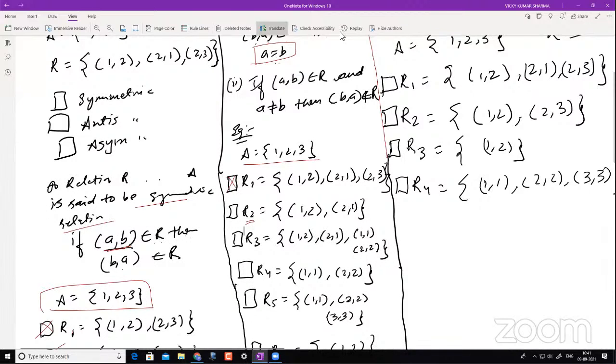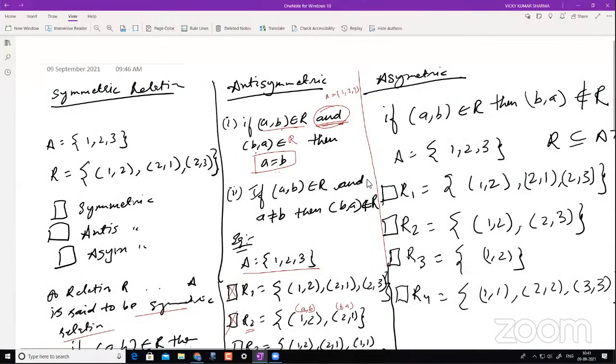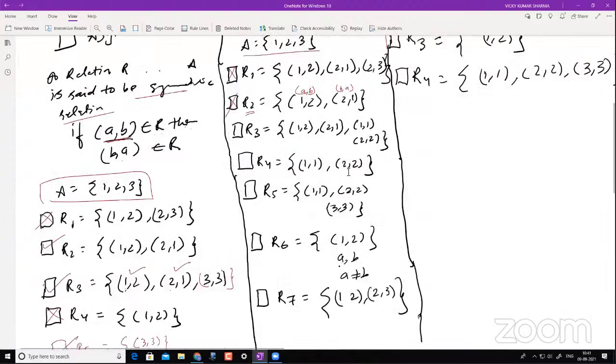No. Just put it in the chat box. R2, it's correct, is not an antisymmetric relation. Why? If this is my A comma B, then I have B comma A as well, right? Now what does my definition say? If these two conditions are happening, then A should be equal to B. Is A equal to B here? The answer is no. Therefore, this is not an antisymmetric relation.